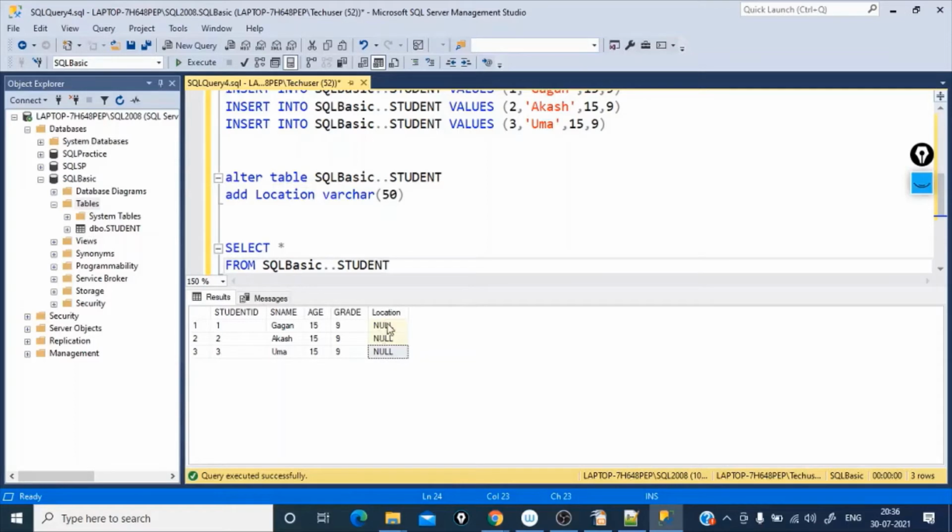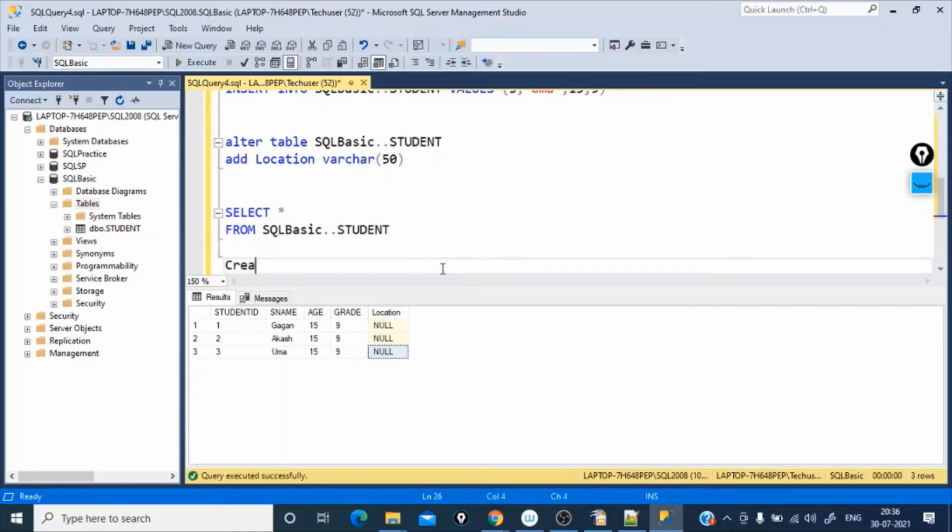Say suppose I have to update this null with a valid entry. How to do it? Whatever we have learned so far is create and then select and then what else? Insert and then alter command. These are the 4 statements which we have learned.